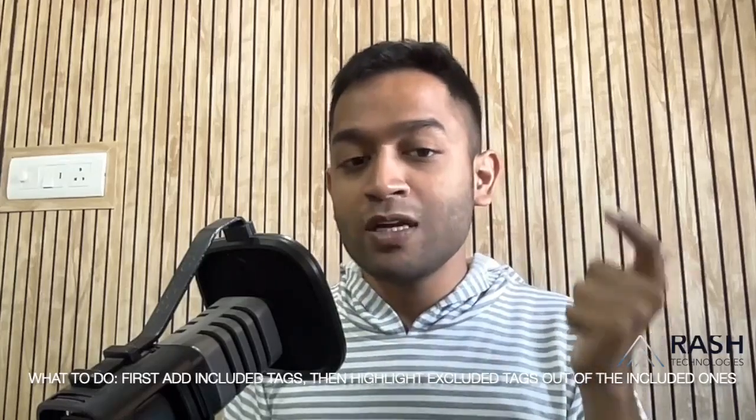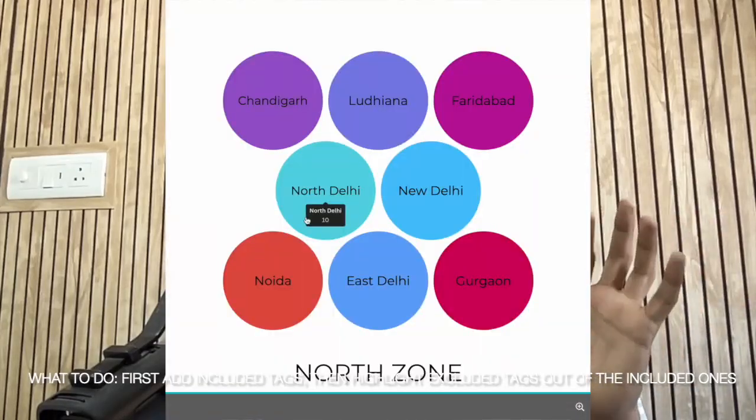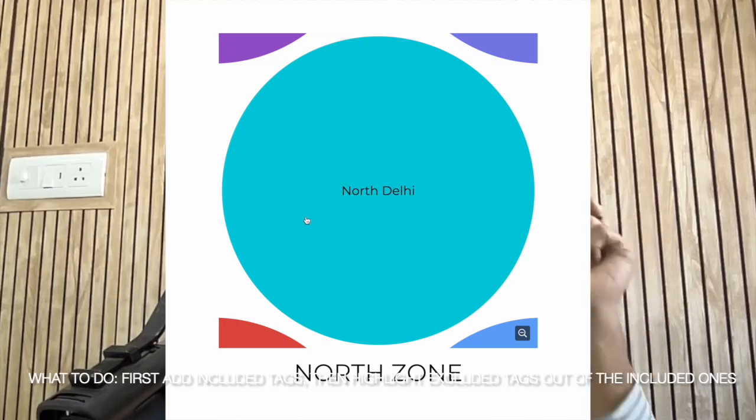So if I'm putting in North Zone, it contains 8 chapters including North Delhi, New Delhi, East Delhi and several more. But if I have to target only North Delhi, then what I'd do is add North Zone, but I'd remove New Delhi and the other chapters. So what remains is only the North Delhi chapter. So the message would only flow to North Delhi. So that's how the video is going to go.